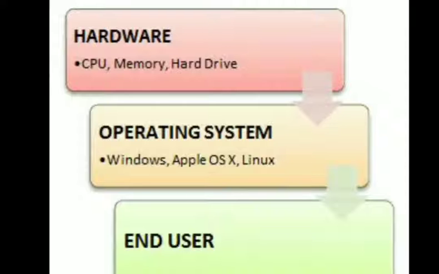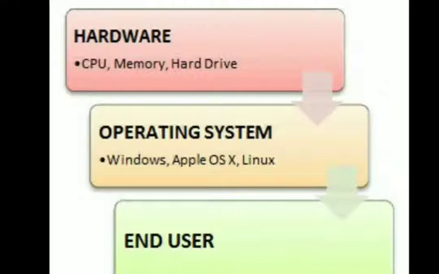Hardware can be our computer system. Operating system: there are various types of operating system like Windows, Apple OS X, Linux, and next is the end user. The end user is the person who is using the computer. Without an operating system, we cannot work on a computer system. An operating system is system software.